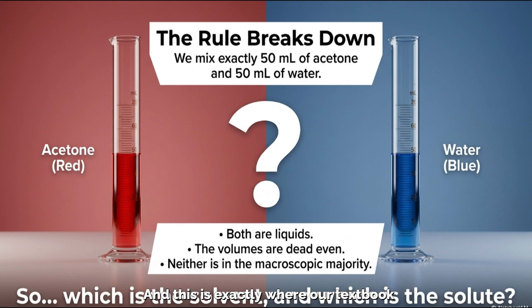And this is exactly where our textbook rule breaks down, and we hit a 50-50 deadlock. Consider the criteria. Both substances are liquids. Their initial volumes are dead even at 50 milliliters each, and absolutely neither substance holds a macroscopic majority. So, we face an anomaly. Based strictly on the standard rule, greatest amount, which one is a solvent, and which one is a solute? We have a tie, and the rule leaves us at a standstill.